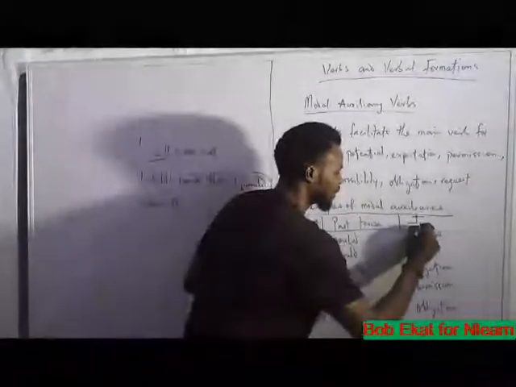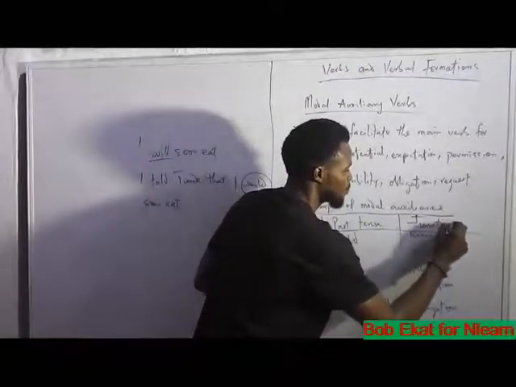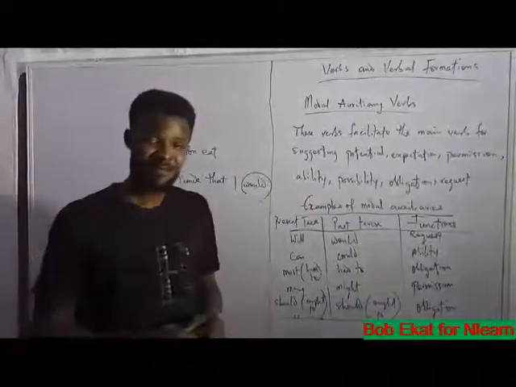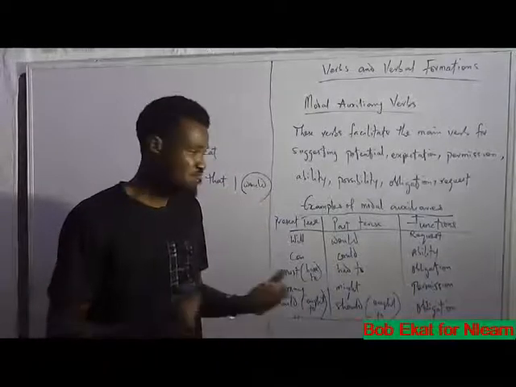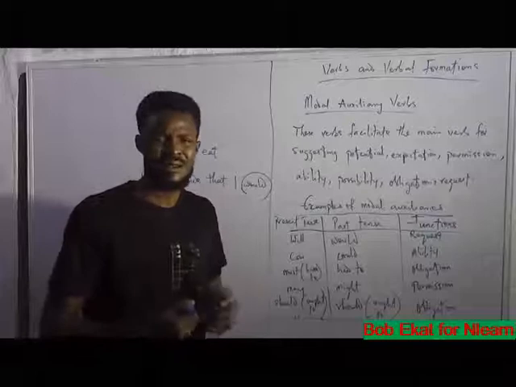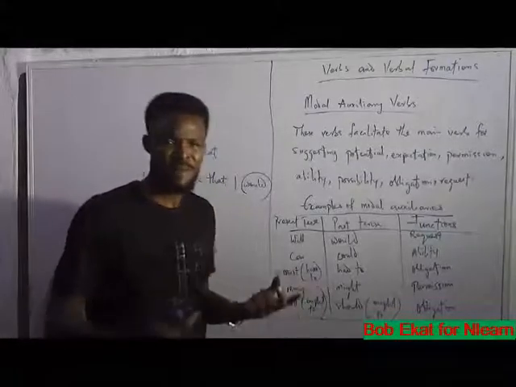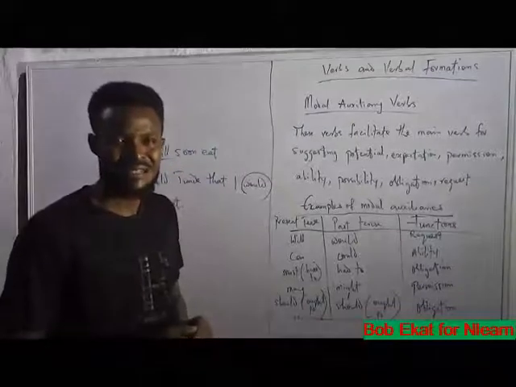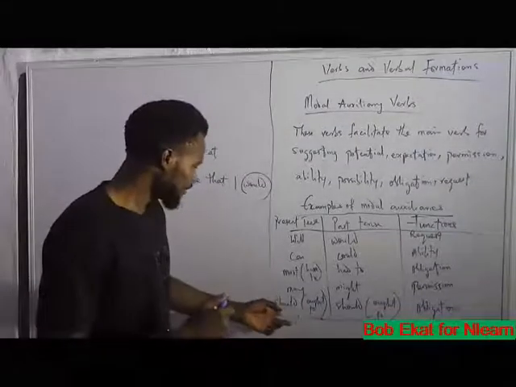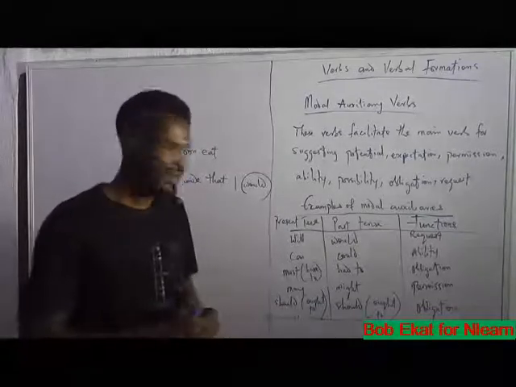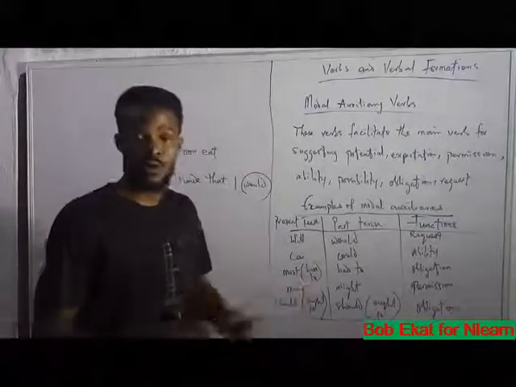These are functions of the different modal auxiliaries. We have may, which in a lot of cases expresses permission. May. And the past tense is might. Might.